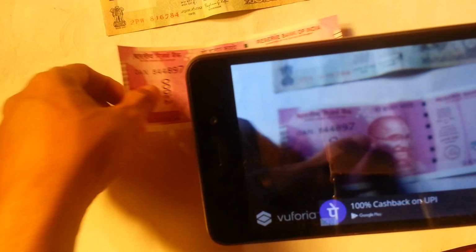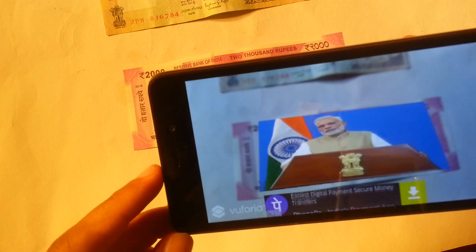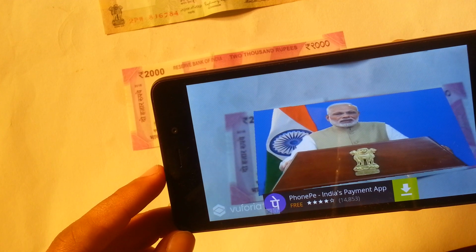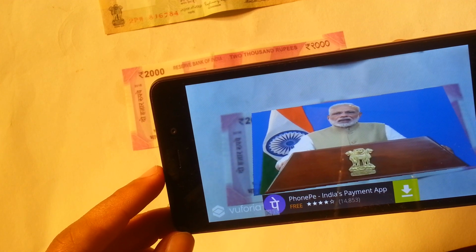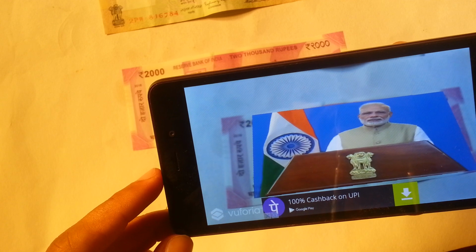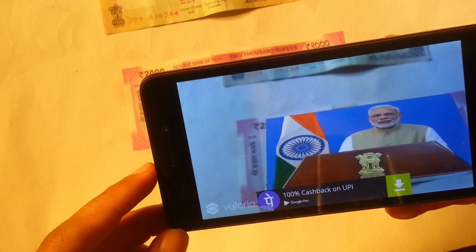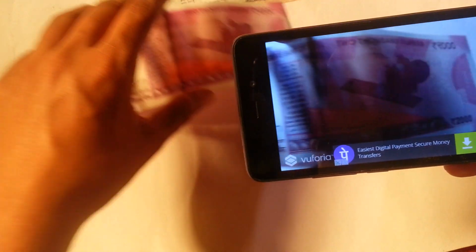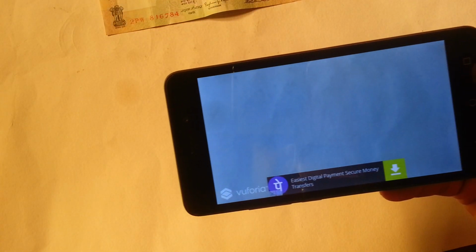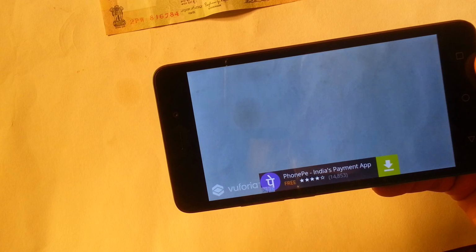I'll just turn the note this way. Now you can see the application. See, automatically the speech came on, so you have to turn the note. When I take the note away from the camera, the video of Modi disappears.